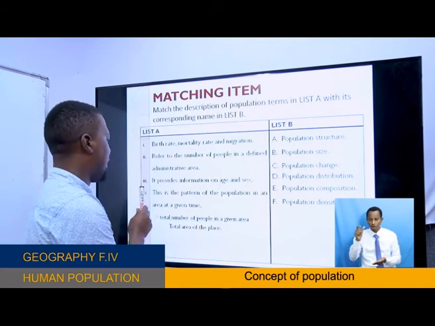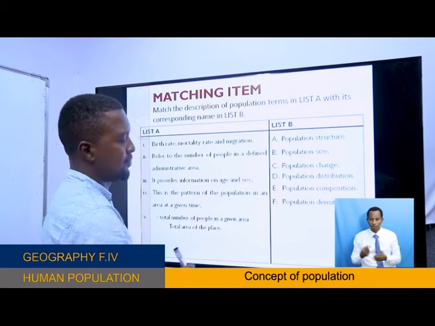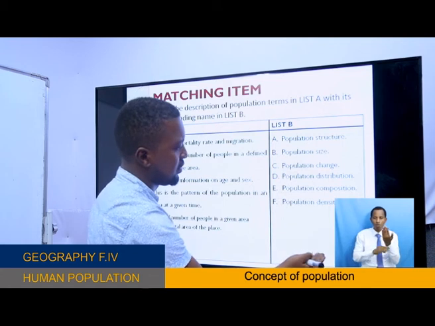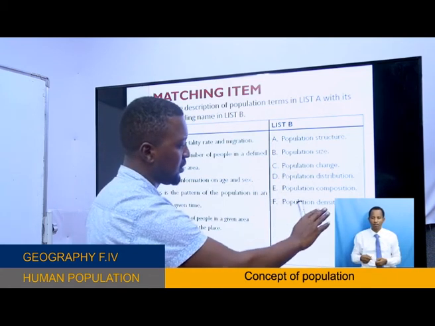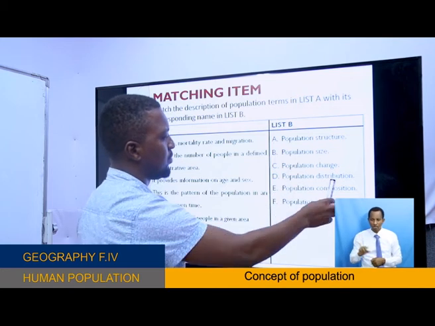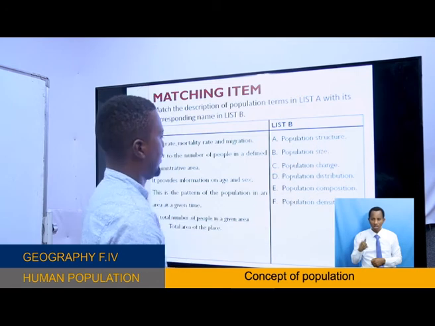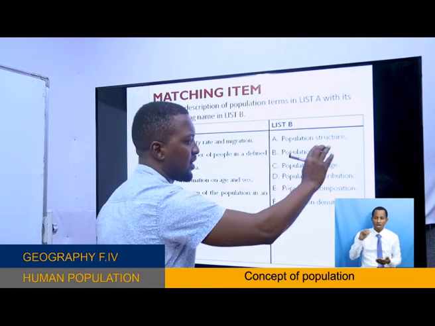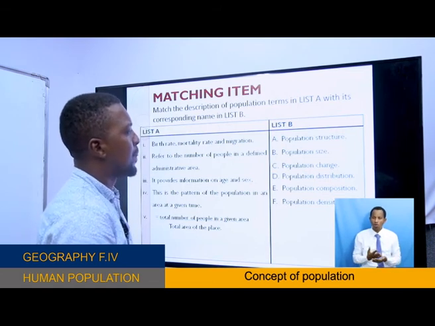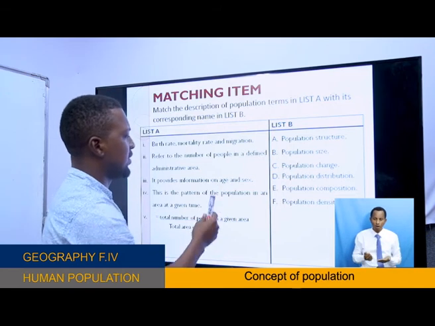Roman 3: it provides information on age and sex. What provides information about age and sex here? Is it population density? No. Population composition? No. Population distribution? No. It is population structure. On the population structure, we say that this is the number of people per age and sex.